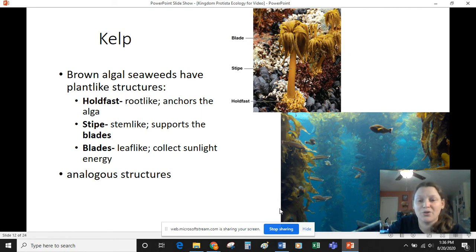So kelp can actually grow to be humongous, and they make these humongous tall columns underwater. And we see kelp forests forming off the coasts, including off the coast of California and the East Coast. These kelp forests, just like a forest of trees, provide huge amounts of habitat for other organisms. So many fish and mammals and other things will live here. Many will also use it as a nursery, so they come in and lay their eggs and give their young a safe place to grow.